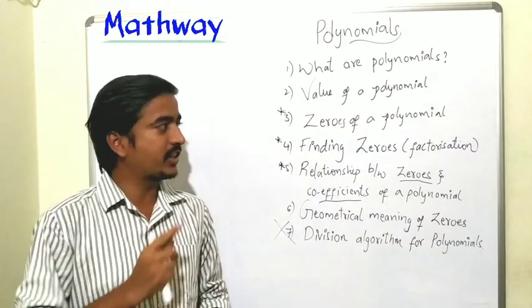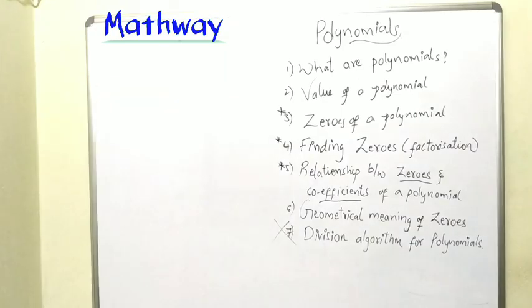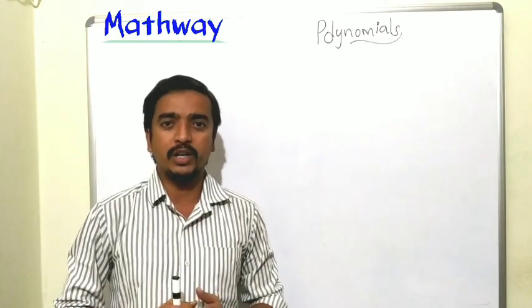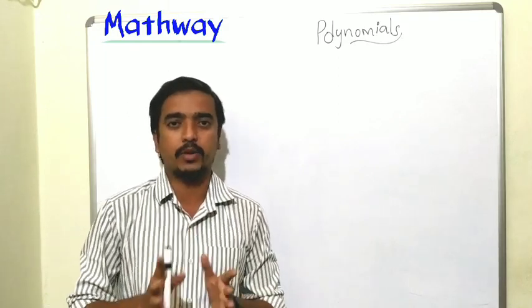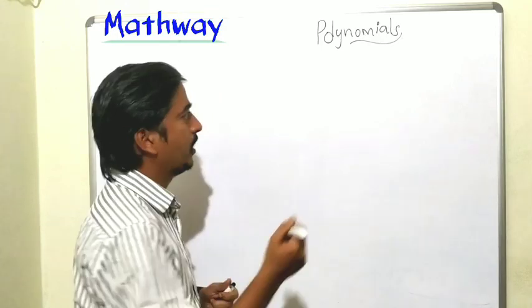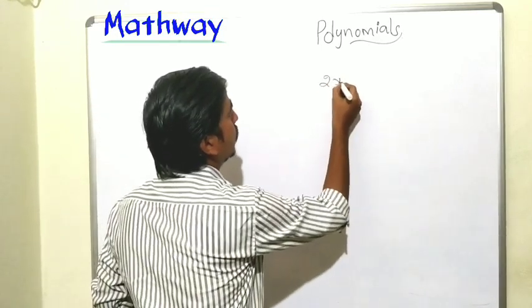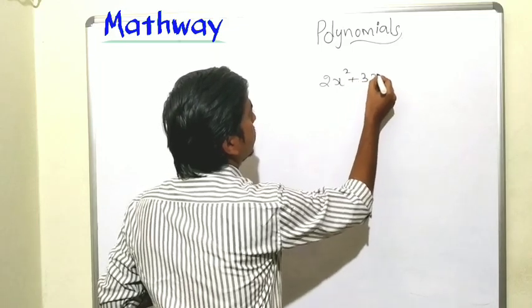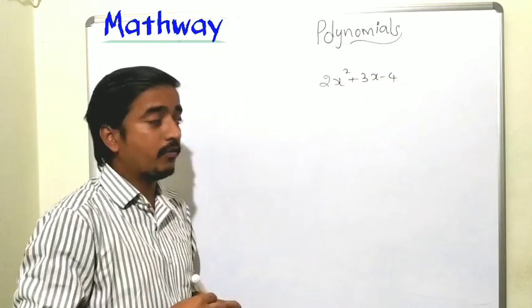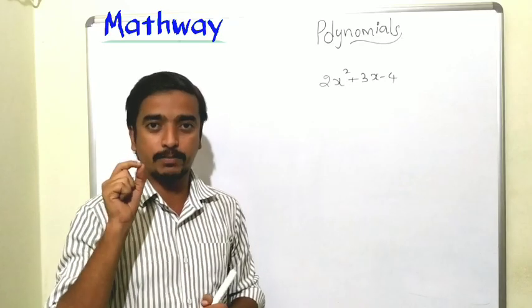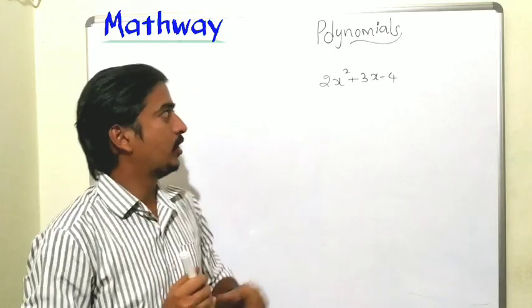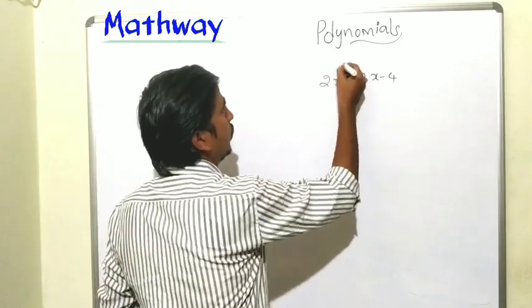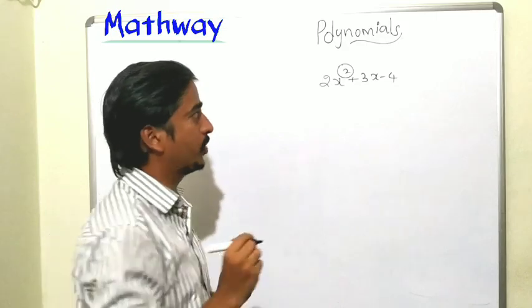Now let us discuss each topic. What is called a polynomial? A polynomial is a combination of variables and constants with the algebraic signs plus or minus. Let's see one example: 2x square plus 3x minus 4. It is a polynomial. And one more thing, a polynomial should have non-negative integer exponents. So the exponent should be positive.